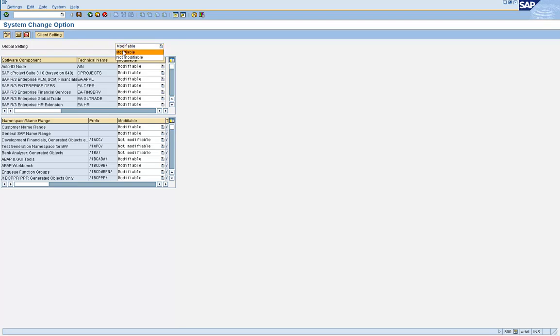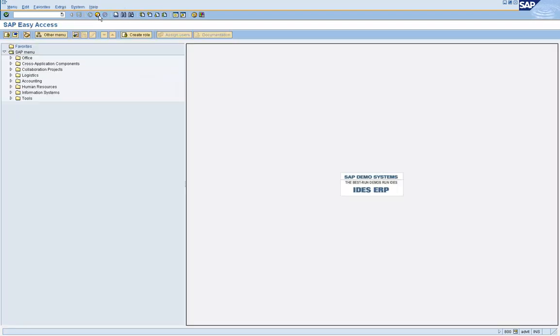Now when I say modifiable, what it means is that you can do whatever modifications or development you want in that system. So typically what happens in the production environment, this is set to not modifiable. That means in the production environment, no development work or configuration work can be done. If you see here, this automatically changed to not modifiable when you do this, because this is a global setting. This impacts the entire system. So these activities are controlled using the object S_CTS_ADMI.